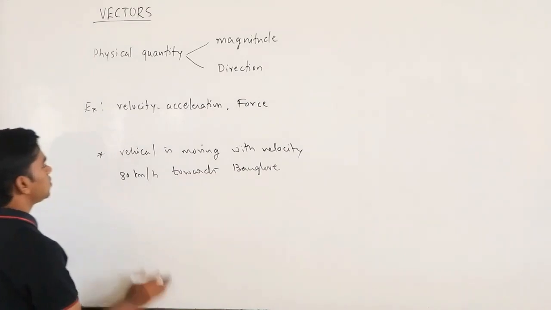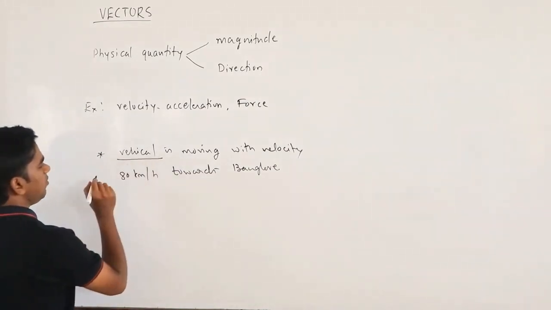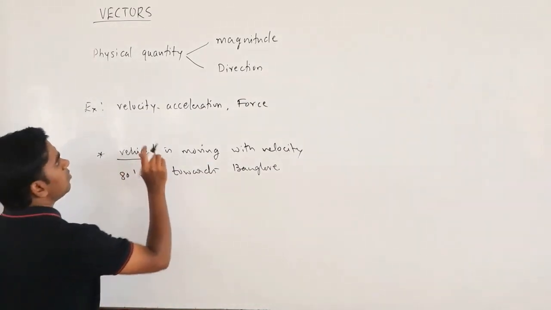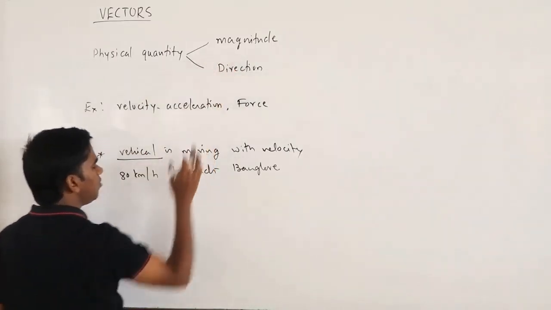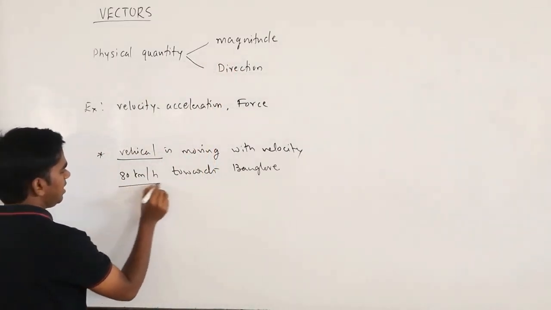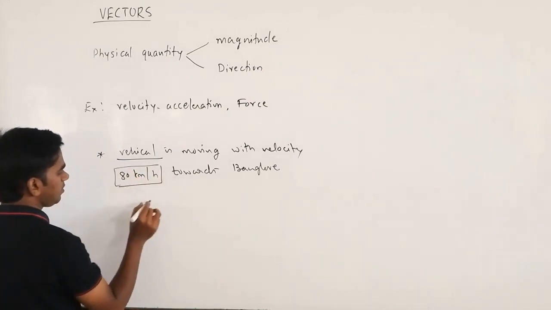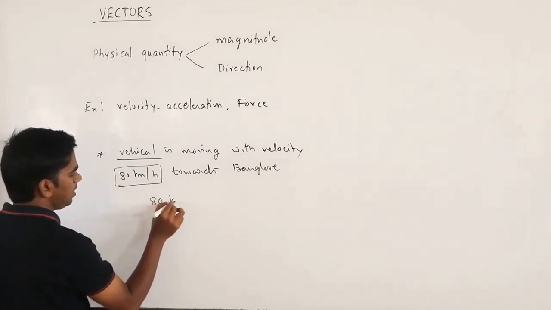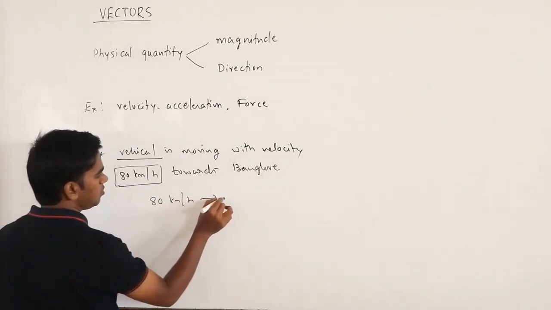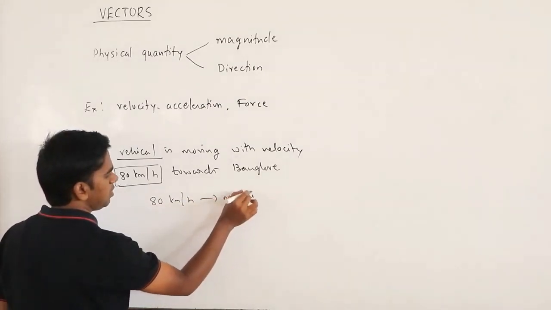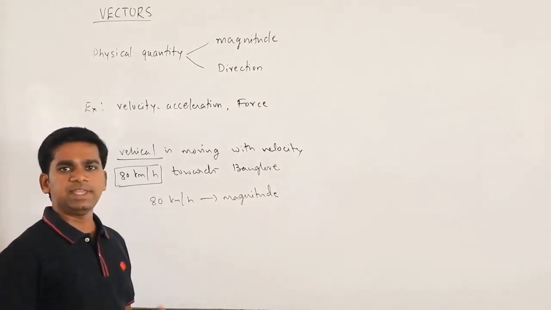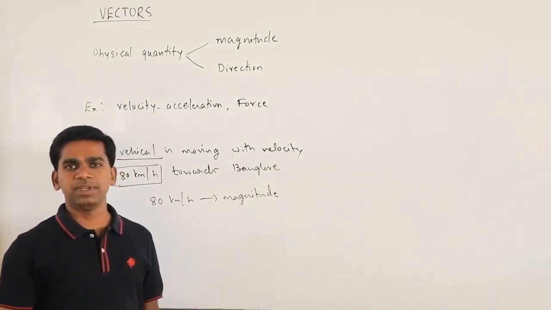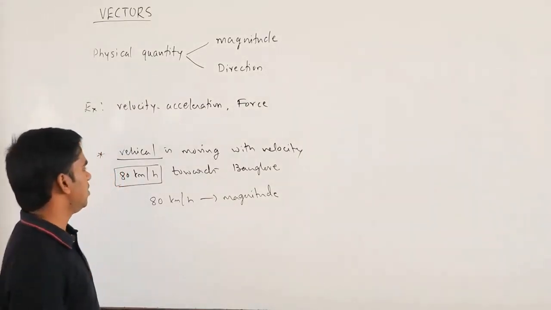Velocity is a vector. To say this, you require magnitude, and the magnitude here is 80 km per hour. If you simply say it is moving with 80 km per hour, there is no meaning. In which direction it is moving is also important.